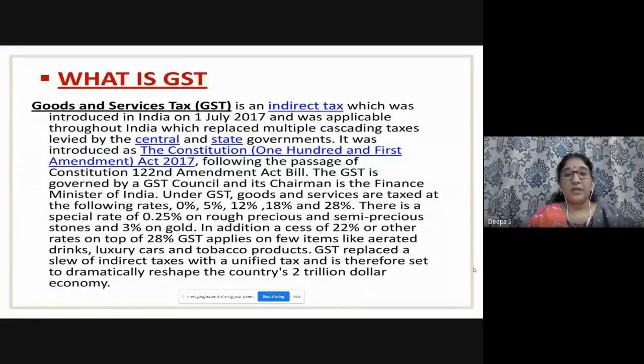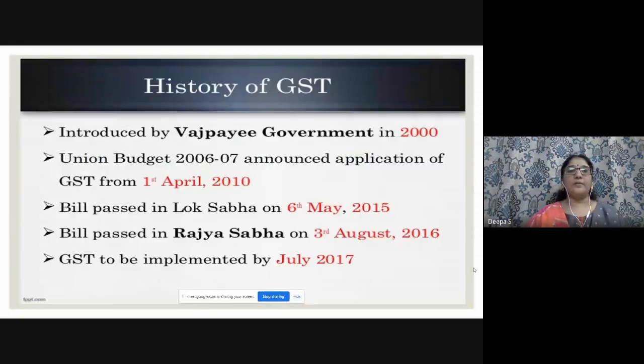So participants, it's very difficult to give all the products, right? Which product, which rate. So I will give you a suggestion: take a printout of the products and the percentages. It will be easy for you. You visit the GST website, and you may get amazing details. It is very easy, and you may incorporate it very quickly. GST replaced a slew of indirect taxes with a unified tax, and is therefore set to dramatically reshape the country's $2 trillion economy.